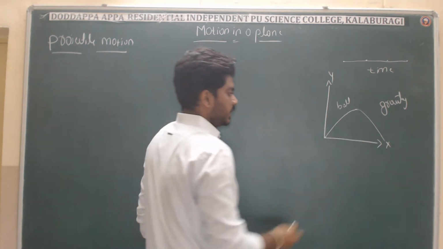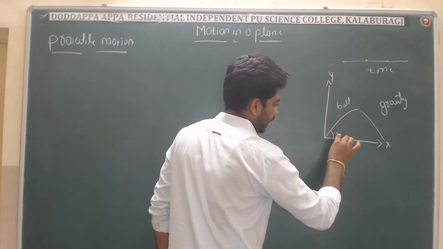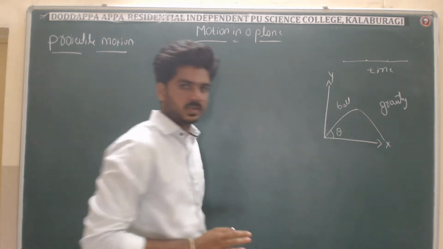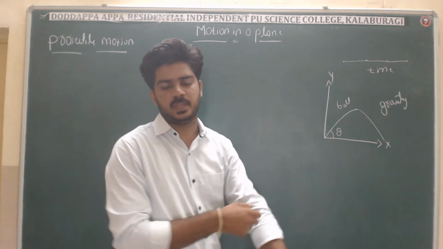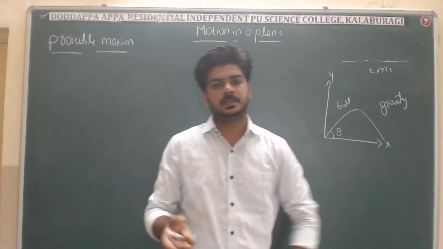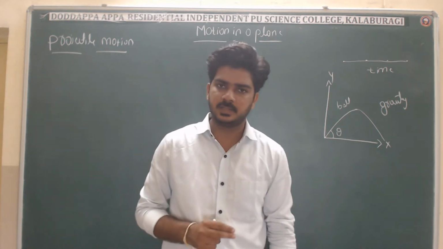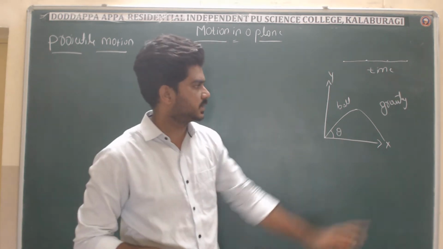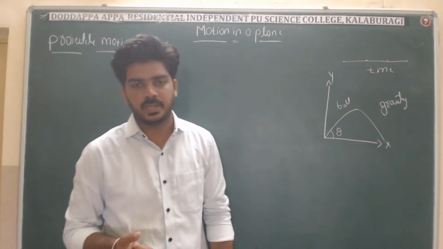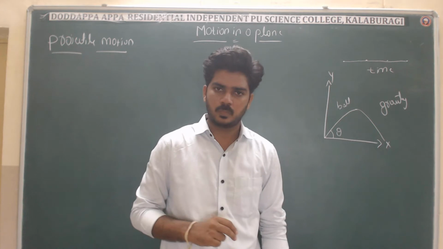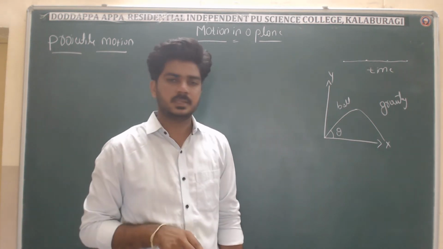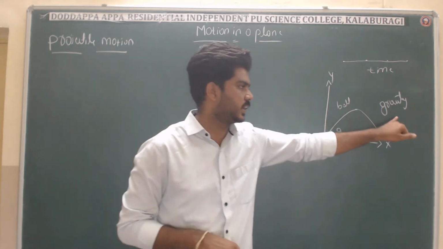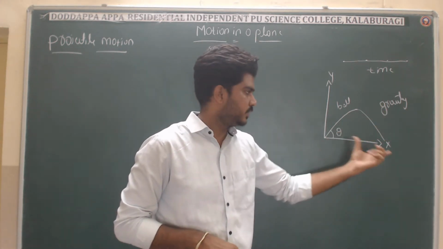And also here it is making an angle theta with this horizontal. This is what we call projectile. Many examples you can give. Whenever a bomb is released from a plane, it comes in the downward direction due to gravity. Or if you throw any stone or ball, after a certain height it comes back downward, due to gravity. That is what we call projectile.